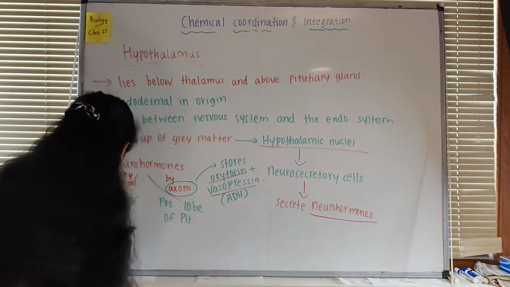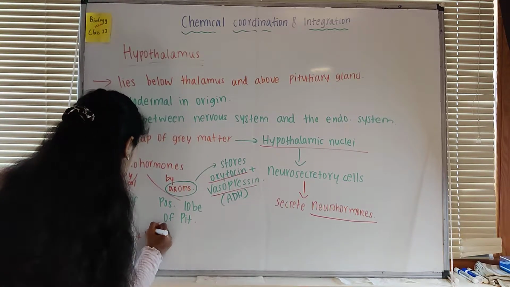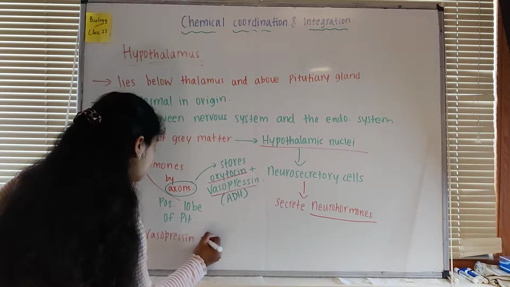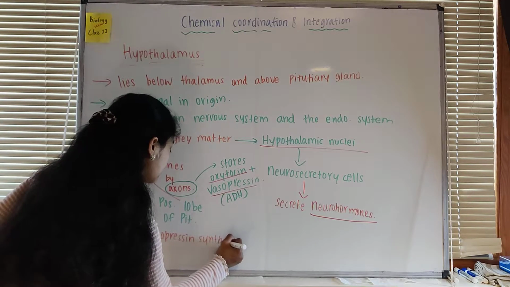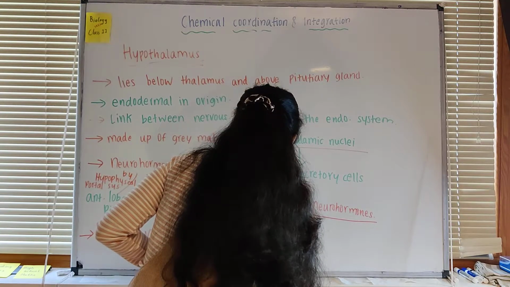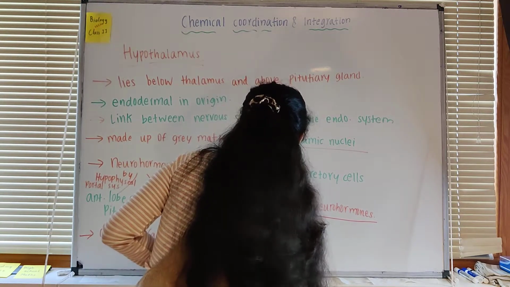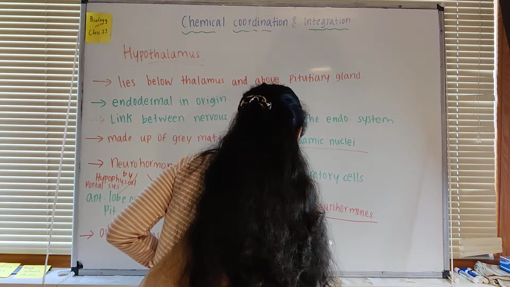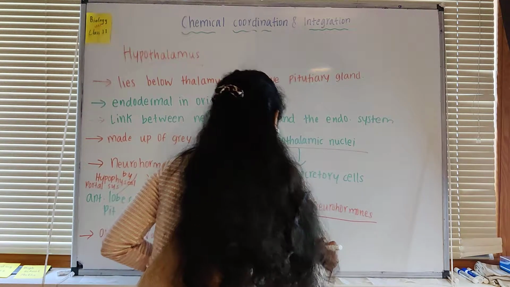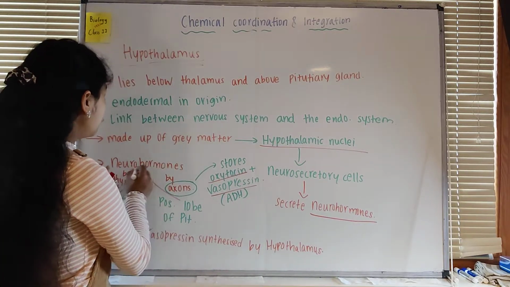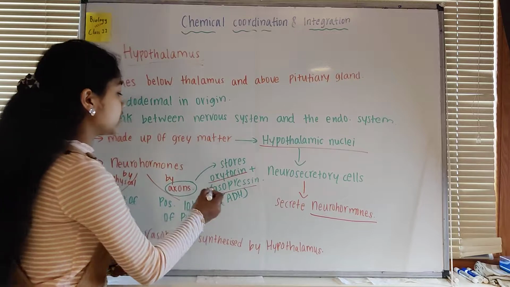So oxytocin and vasopressin are synthesized by the hypothalamus. But why are we talking about these two hormones in detail?